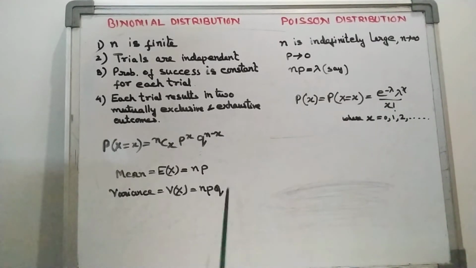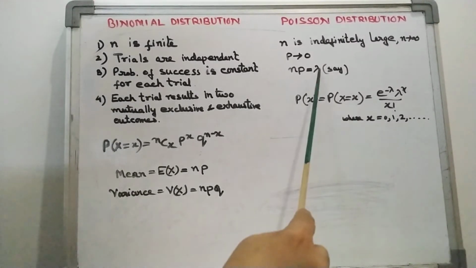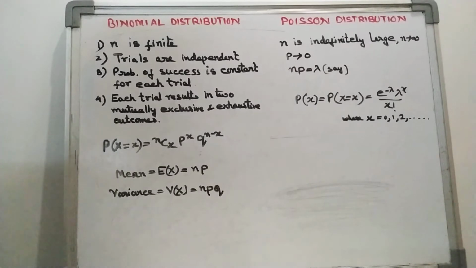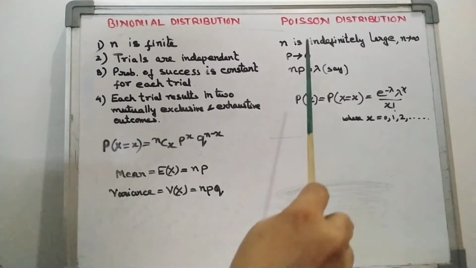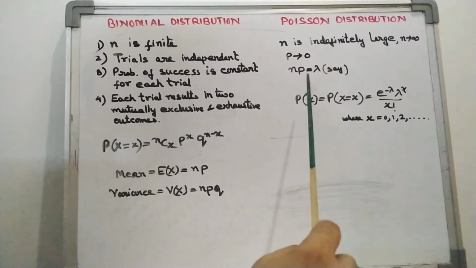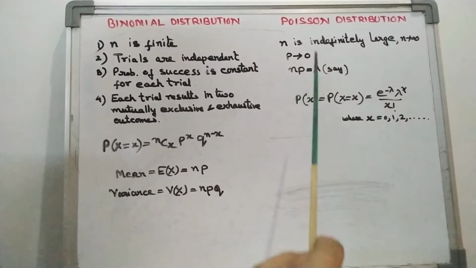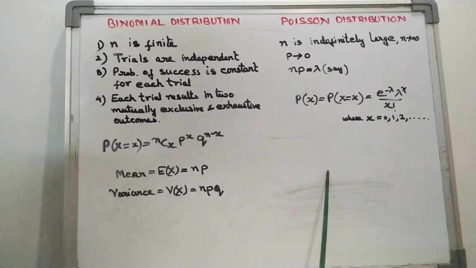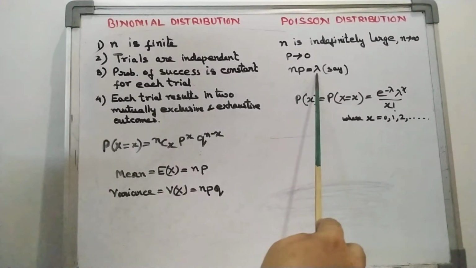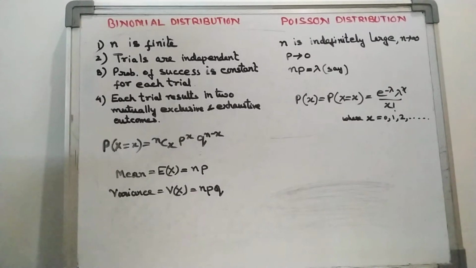And in the same way here we get mean and variance the same, that is np, which is denoted by lambda. In the binomial distribution the mean is np and the variance is npq, but in the Poisson distribution, after deriving, we get the mean as np and the variance is also np. So we can say the mean and variance of the Poisson distribution is lambda. In my next video I am going to show you how to derive